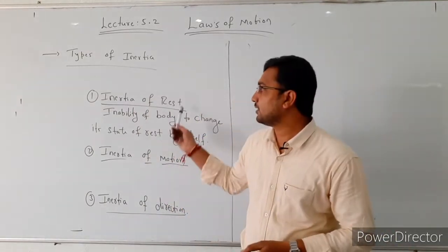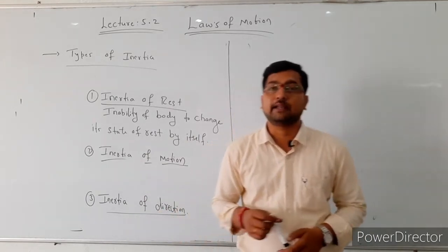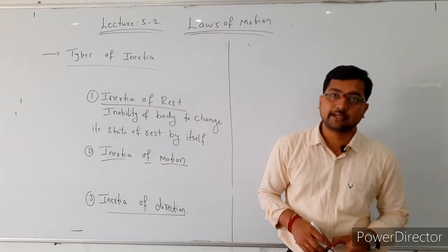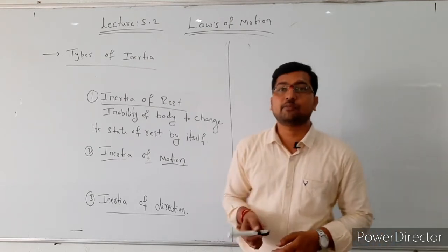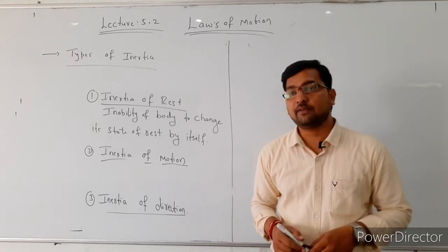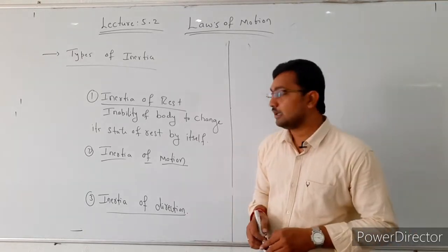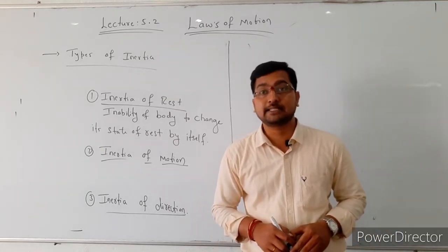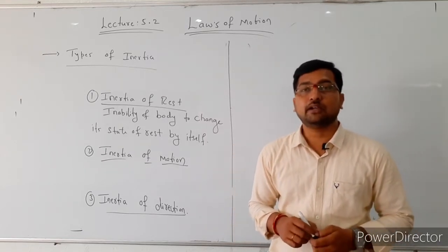The first one is inertia of rest, then inertia of motion, and the last one is inertia of direction. Inertia of rest means the inability of a body to change its state of rest by itself. Inertia of motion means the inability of a body to change its state of motion by itself. And inertia of direction means the inability of a body to change its direction by itself.